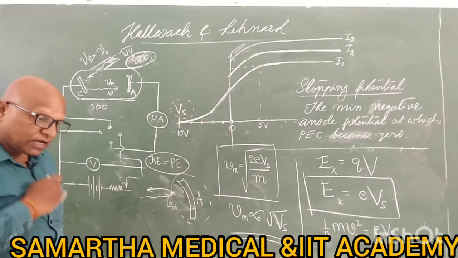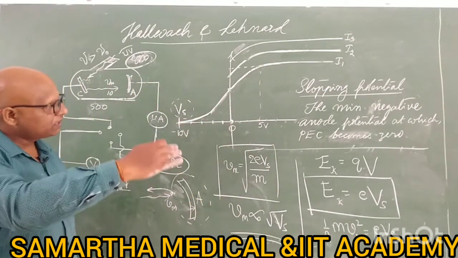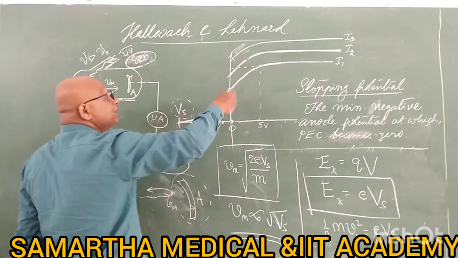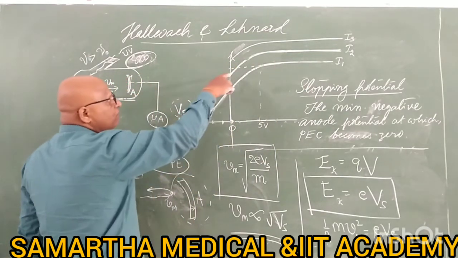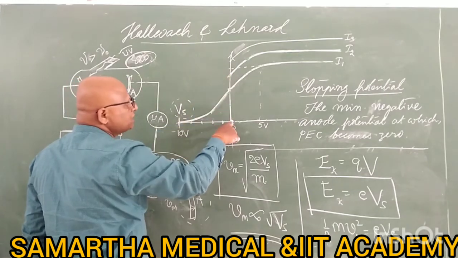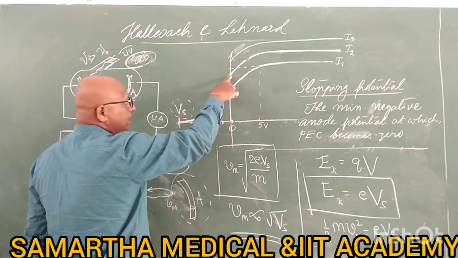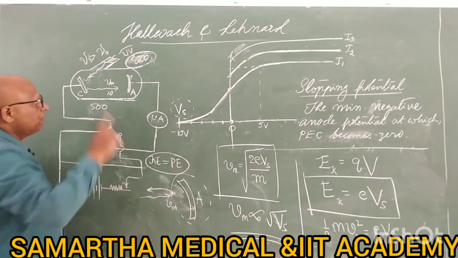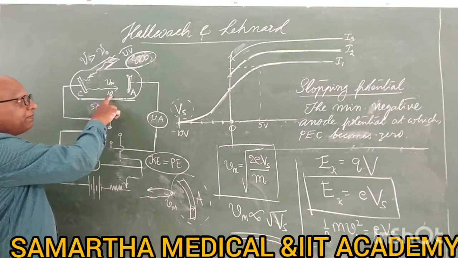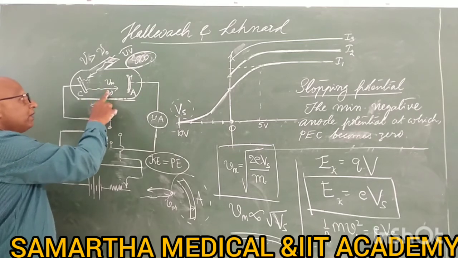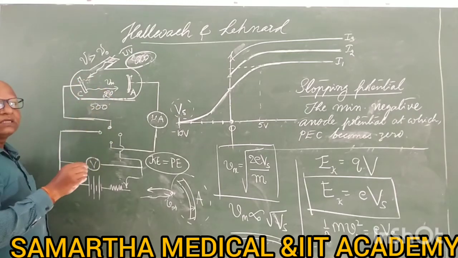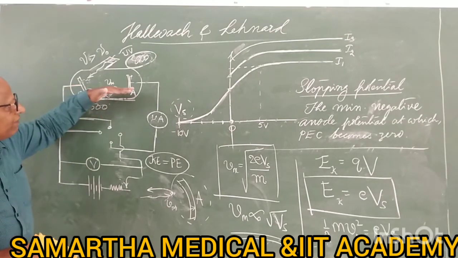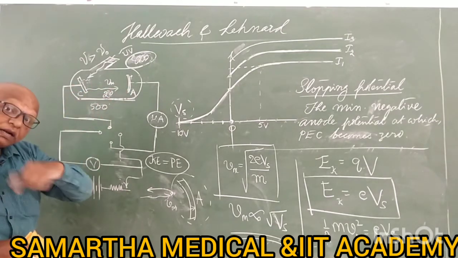See, this experiment has one stretch. We are using dim light; later you take a brighter light. For this brighter light, at anode potential 0, there is more current, meaning more electrons. Remember, there may be 10 electrons in the beginning with 10 meter per second. Now there will be 20 electrons with the same 10 meter per second, because the velocity of electrons is not increased, only the number is increased.